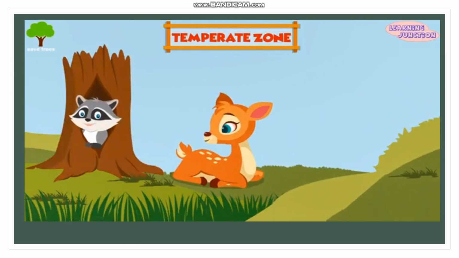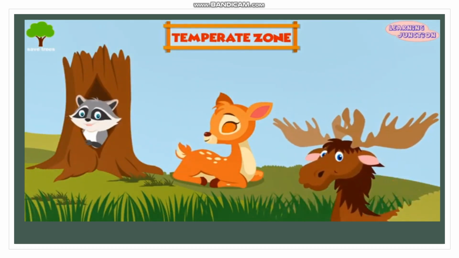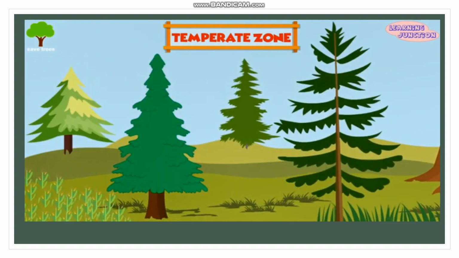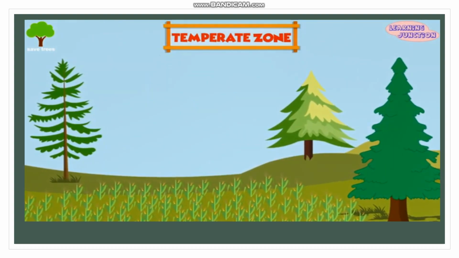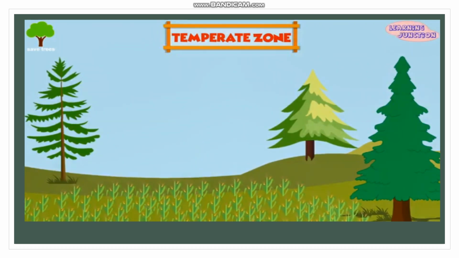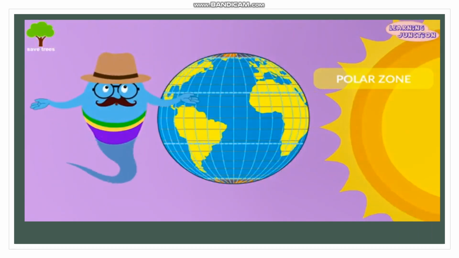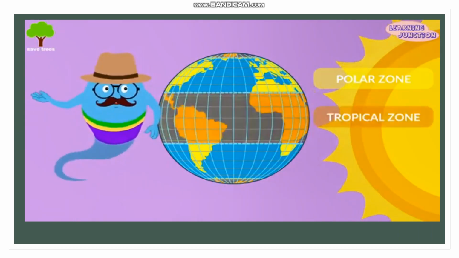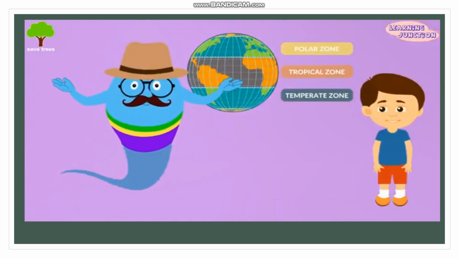A wide variety of animals, like raccoons, deer, and moose, live in temperate forests. In temperate regions, you can easily see trees like pine, deodar, fir, and spruce. These zones are well suited to agricultural production of rice and other crops. Let's see the climate zones once more. The coldest polar zone, warm and humid tropical zone, and the moderate temperate zone.